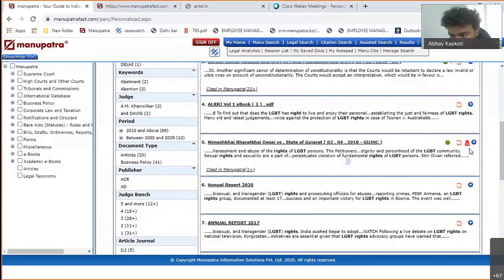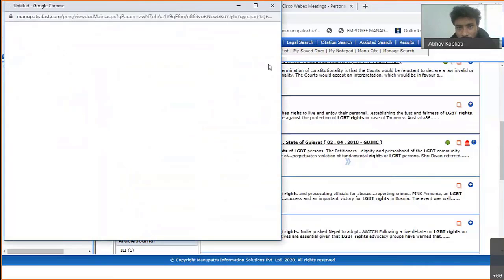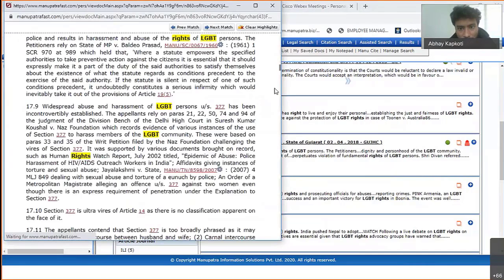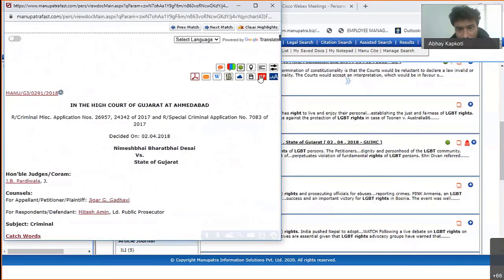So for that, we have given you this item. This is the SLP pending option that is available here. This will indicate, before opening the judgment, that an SLP is pending on this one. Once you open the judgment and you go on the top, the SLP button will be there.